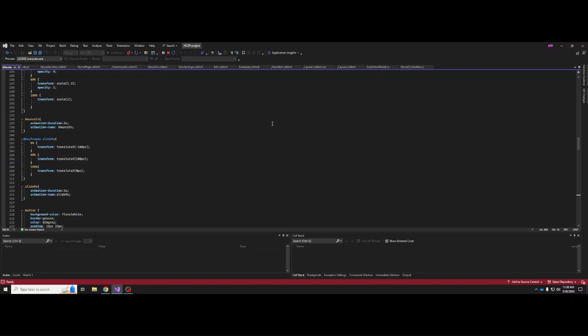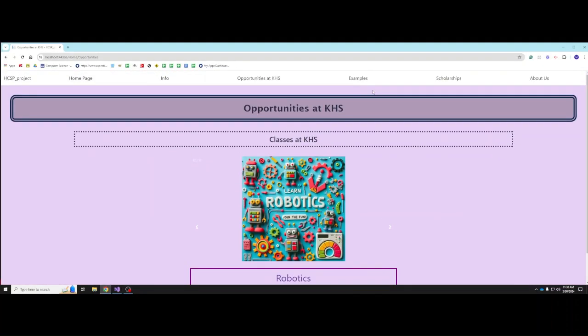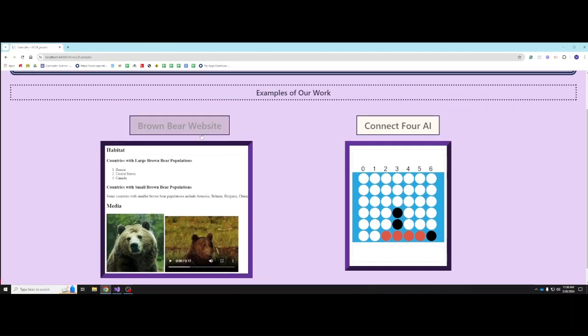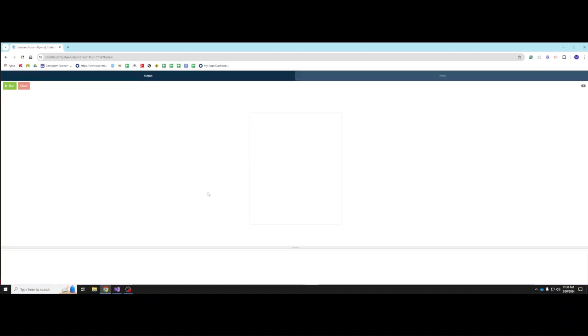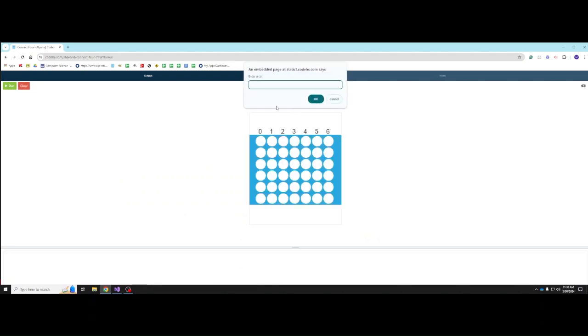Specifically, we used the HTML and CSS courses and made practice websites to learn our skills. We can show you here, we have an example of a practice website that Madalyn made called the Brown Bear website. And then over here, we also have some practice that we did creating an AI for Connect 4 through Code Academy. So this uses alpha beta pruning and it creates an AI that plays Connect 4 against you.